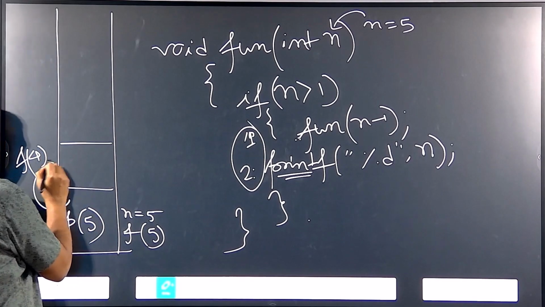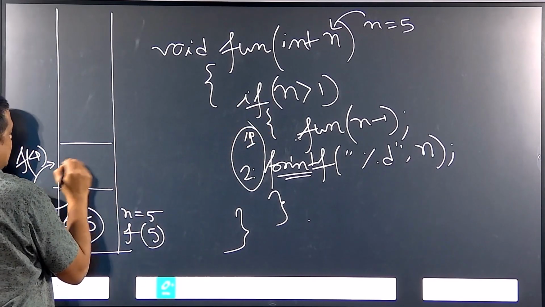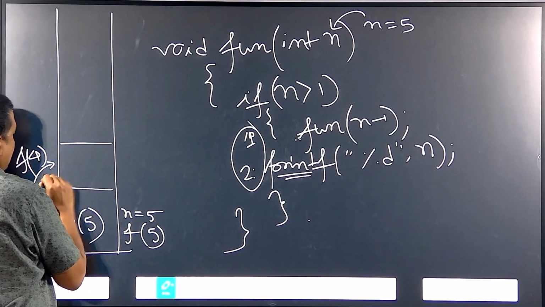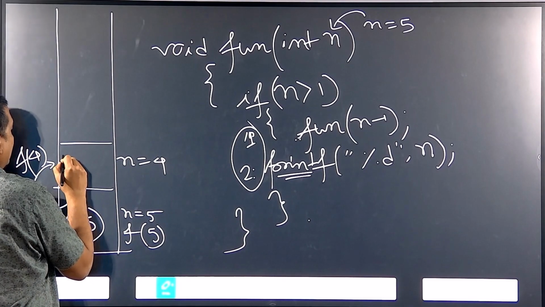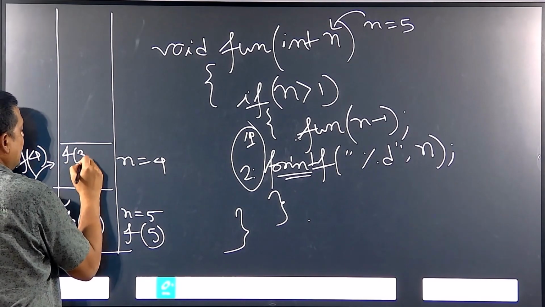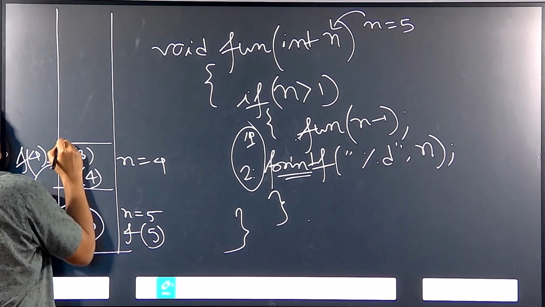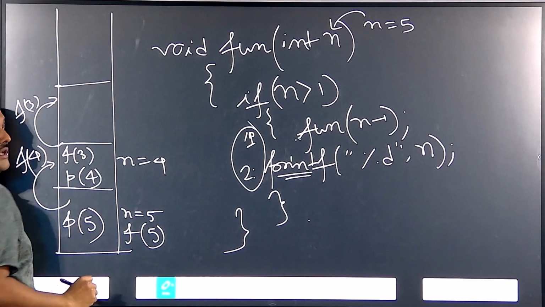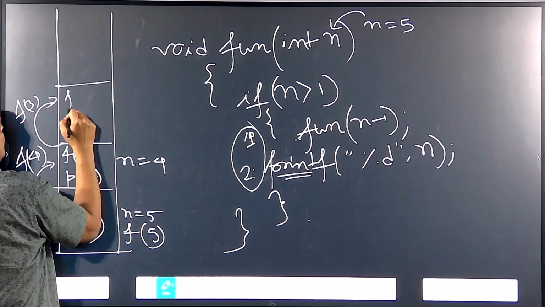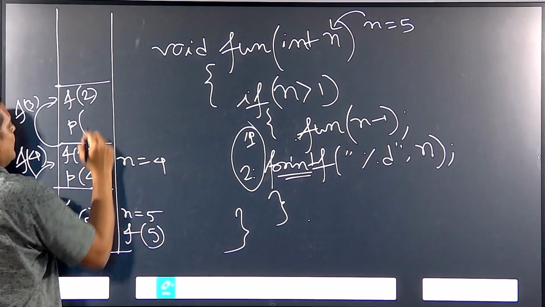So, here when function 4 is called, n is greater than 1, then there are 2 different tasks. Here n is 4. So, there are 2 different tasks, call of function of 3, n minus 1, and printing of 4. So, f of 3 will be called, and when f of 3 is called, there are 2 different tasks, calling of f of 2 and printing of 3.